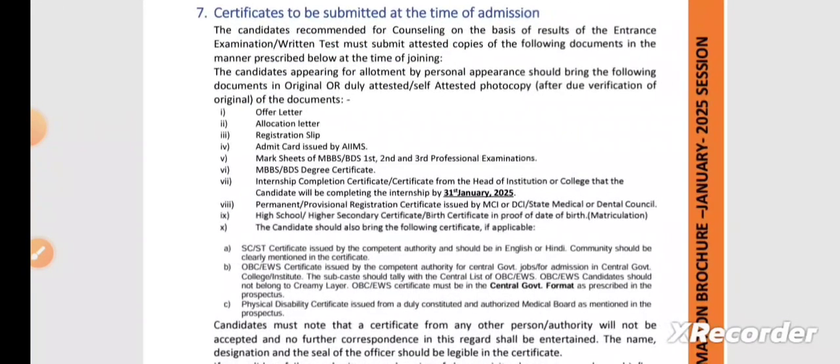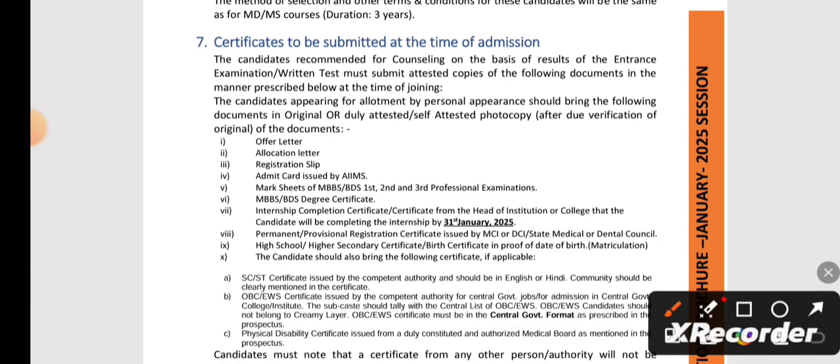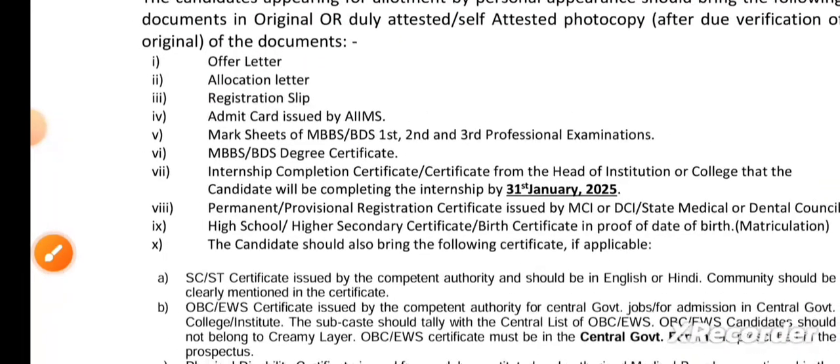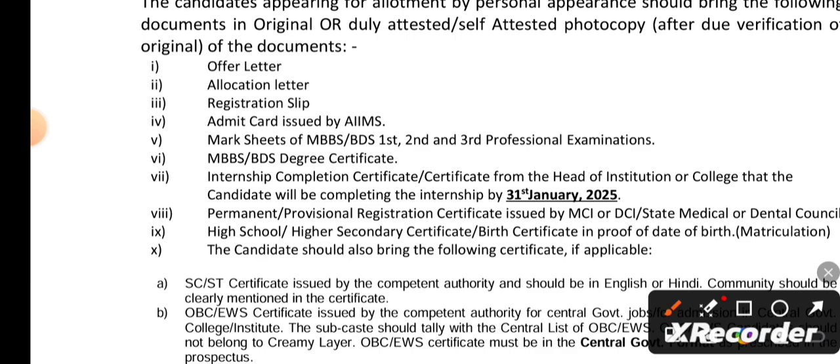And yes, this is the most important thing, that is the certificates which you need to carry at the time of admission into AIIMS college. Once your seat is allotted, you have to go physically and join there by submitting your original documents. So what are all the documents that you need to carry at the time of admission? Here they have given all those required documents which you need to carry. I'll just try to zoom it.